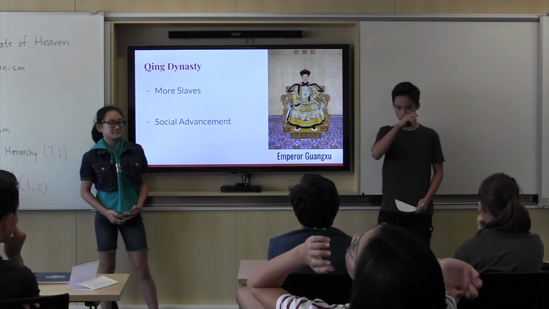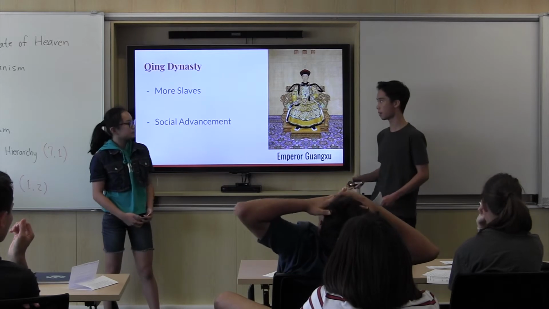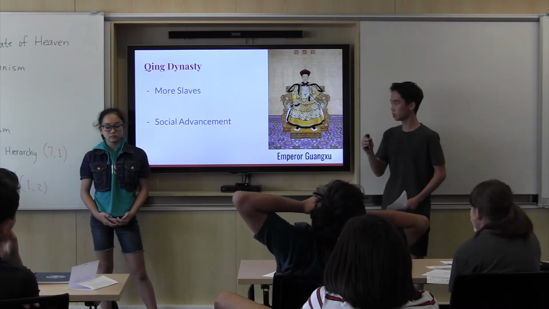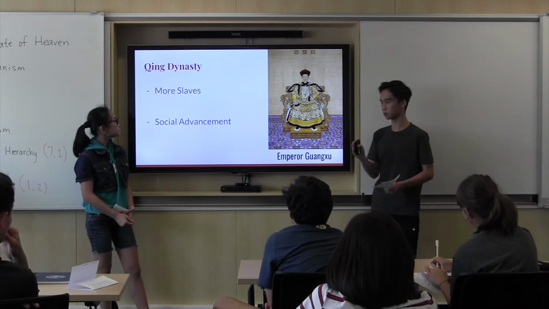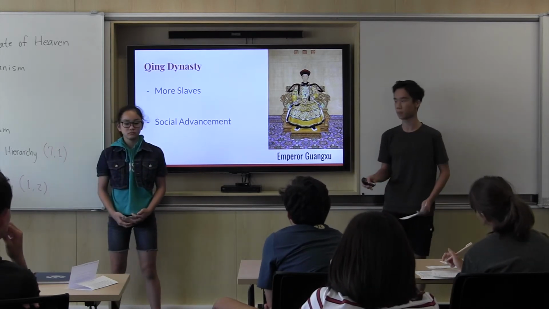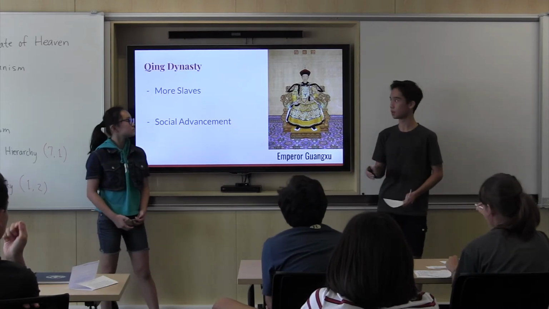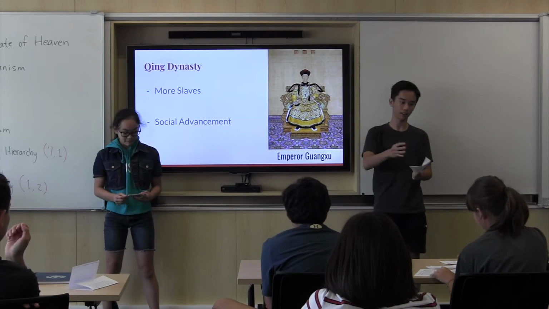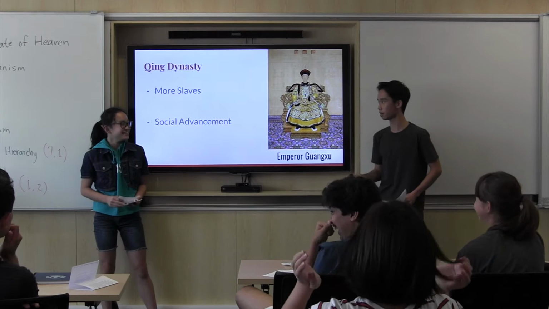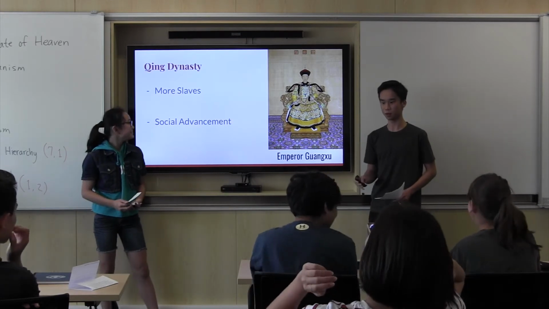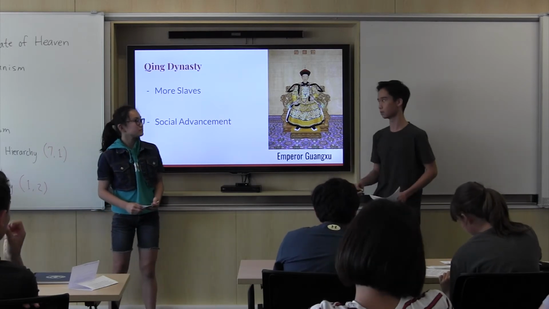Finally, the Qing Dynasty. Now, throughout the dynastic periods of China, slavery was starting to slowly get more popular. Throughout the Qing Dynasty, social structure was very strict, and the social structure dictated who had power over who. In the Qing Dynasty, the rich people had slaves, and the very rich people had slaves that had their own slaves. During this period, having slaves was known to be an important pathway to social advancement.